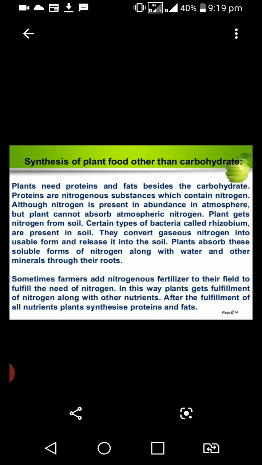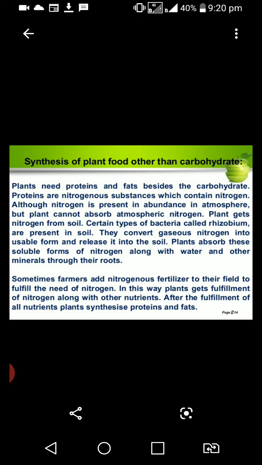The leaves other than green also have chlorophyll. Some of the plants have red, brown and other pigments. These plants are also able to prepare their own food because these plants also contain what? Chlorophyll pigments. Today's topic: synthesis of plant food other than carbohydrates.